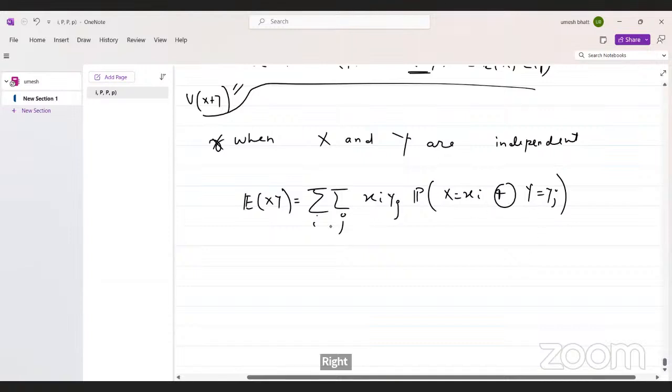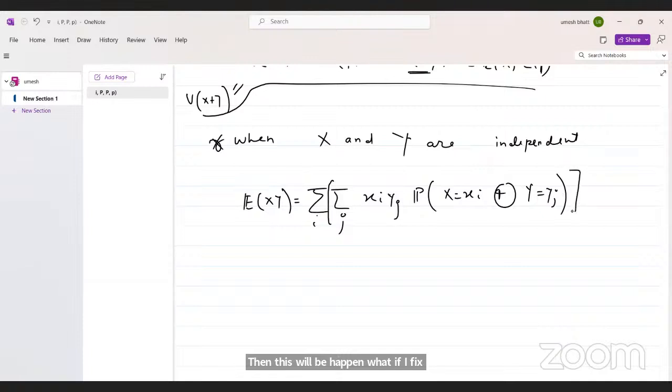Then if I fix i, I think this proof is not in your book, I don't know, but we will discuss it. If I fix i, then x_i is fixed, and I can take it out.